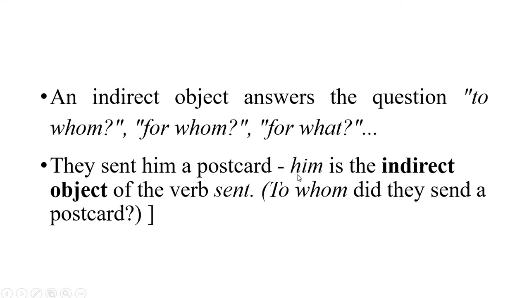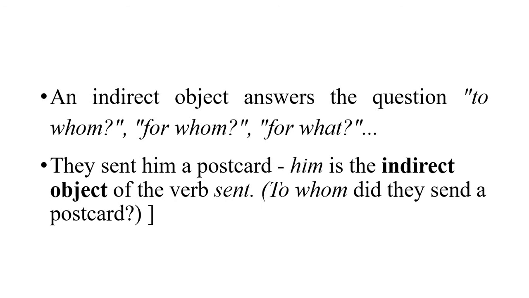So this is just an addition to explain to you more the difference between direct object and indirect object. But please remember that whether direct or indirect, objects always follow an action verb.